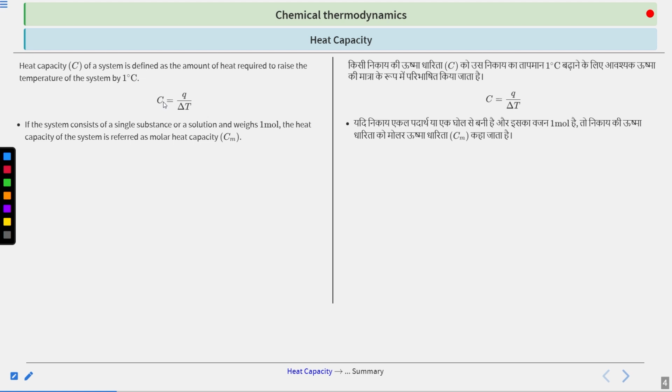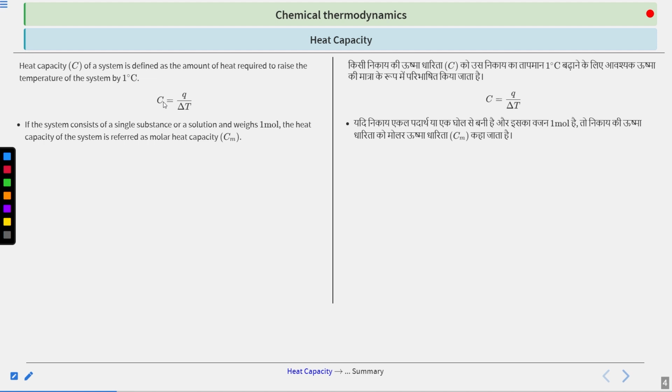So in this case, the heat capacity that we have defined, is it an extensive or intensive property? If you think of it, it is clearly an extensive property, because we have not defined the amount of the system, or the weight of the system, or the volume of the system.